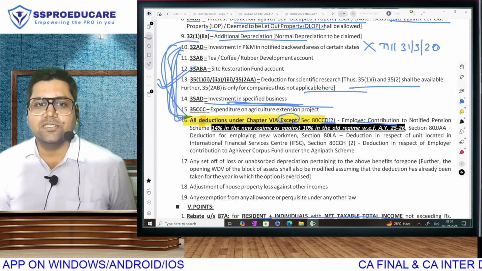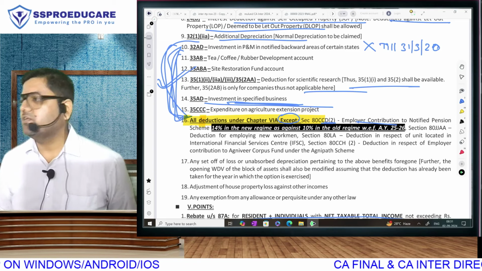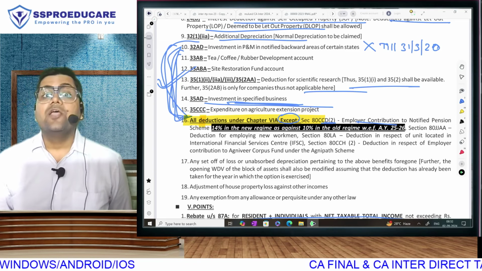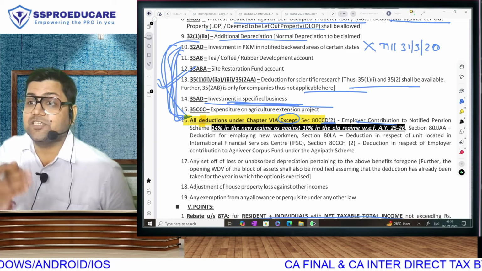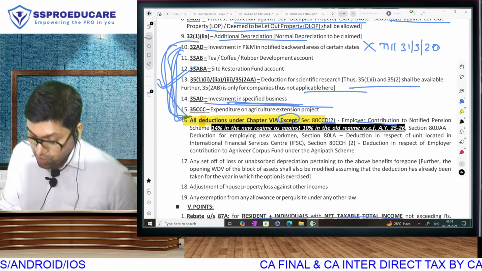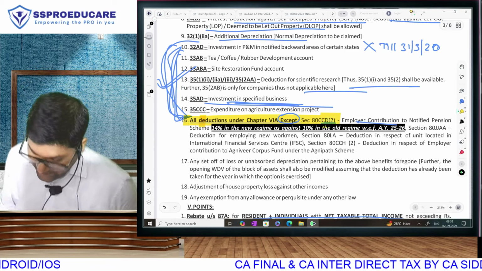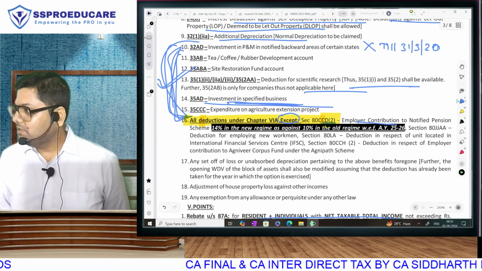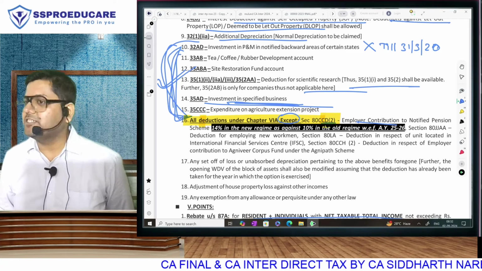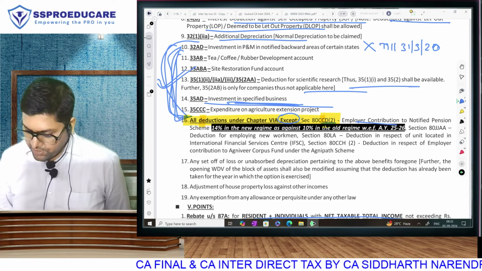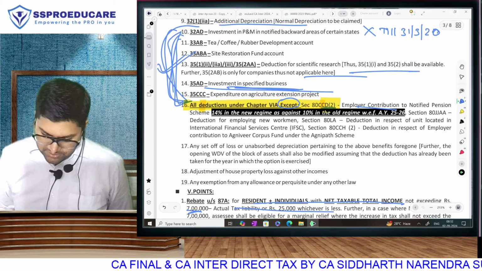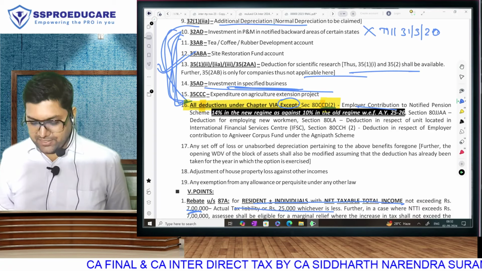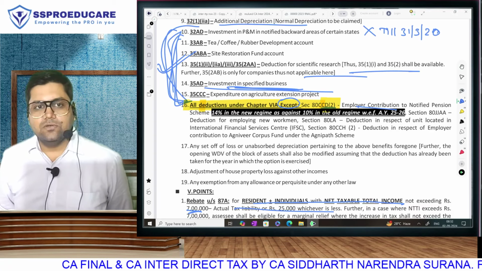I will be doing deductions ka chapter, and in that I will be teaching you what is this notified pension scheme. There are multiple subsections. There is subsection 1, 1B and subsection 2. The only deduction that is allowed in new regime is, if you observe carefully, subsection 2. So why the other deductions are not allowed? Why only subsection 2 is allowed? Nothing is bigger than logic. We will discuss.